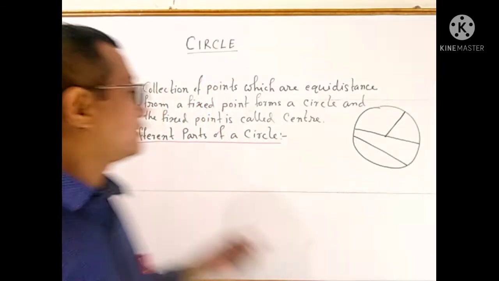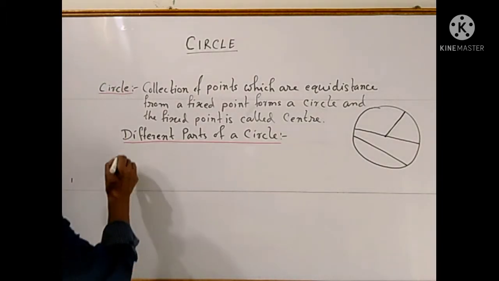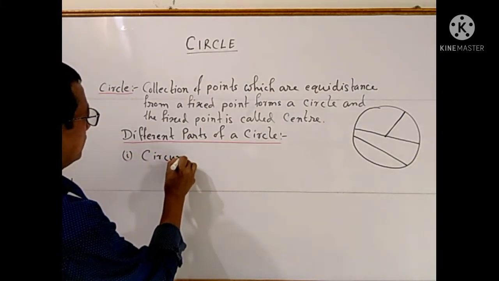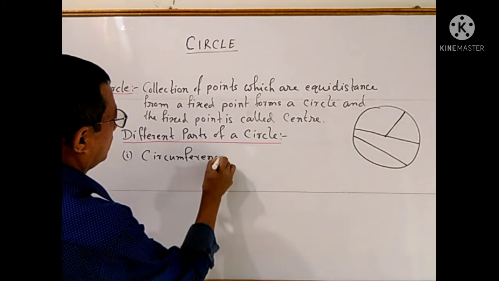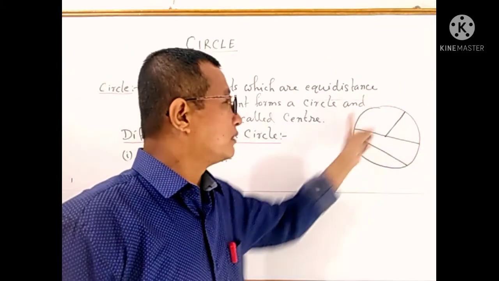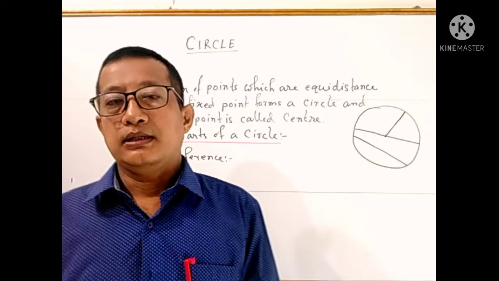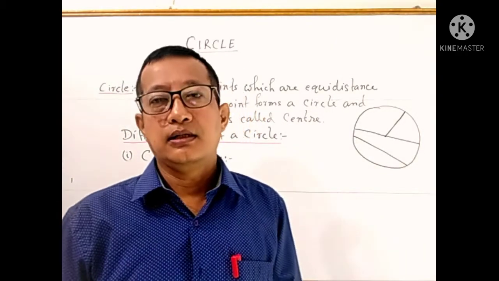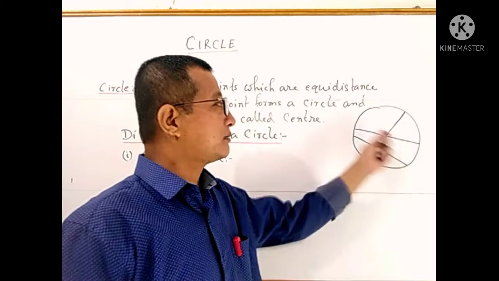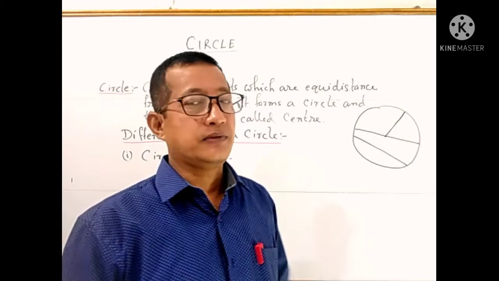Now see the different parts of a circle. The first part, number 1, is the circumference. Which one is the circumference? This boundary. The length of the boundary of a circle is called the circumference. In the case of straight lines, like a square or rectangle, it is called the perimeter. And in the case of a curved line, the boundary length is called the circumference. Clear?